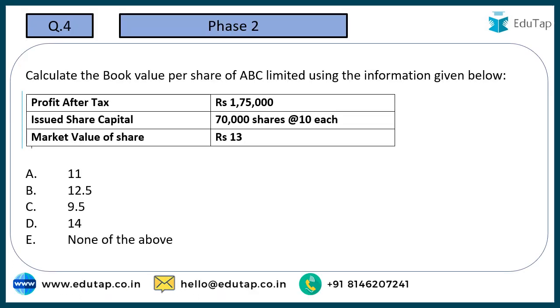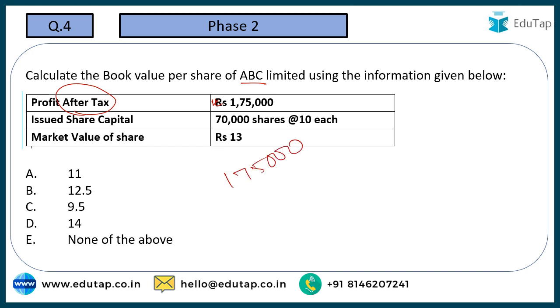Coming to the next question, calculate the book value per share of ABC Limited using the information given below. So we have to calculate the book value per share. This book value basically means what is the amount standing in the books of accounts that pertains to the shareholders. Number one is the profit which pertains to the shareholders. It is the profit after tax. It belongs to the shareholders, so we are going to have to consider it.